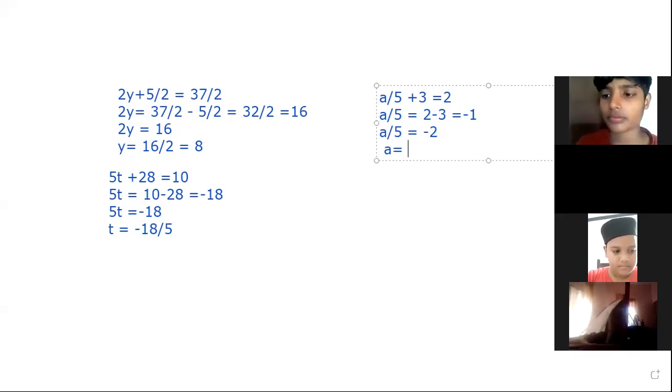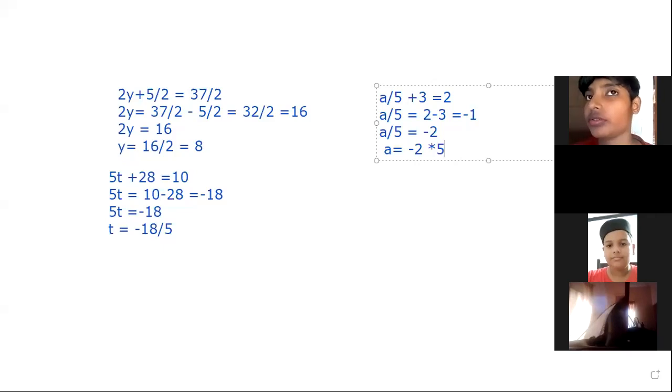Here 5 is divided in LHS. By transposing to RHS, it becomes multiplication. That is minus 1 into 5. What is the product of minus 1 and 5?